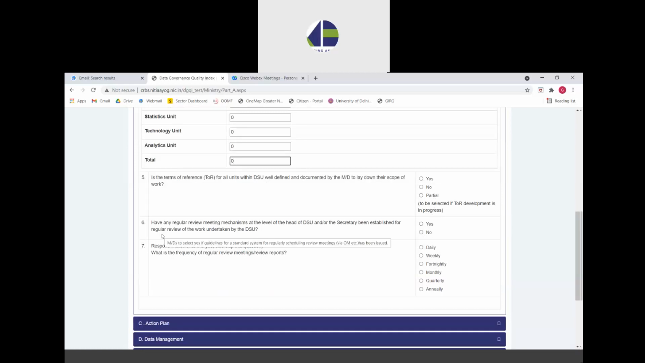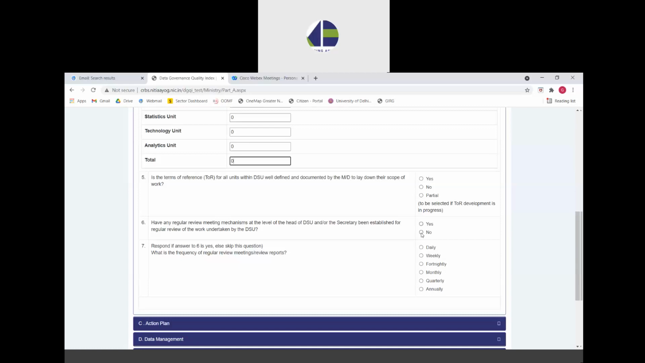Moving on to the next question, it's about the review meetings mechanism for the DSU. If regular review meeting mechanisms have been set up for the DSU to undertake a regular review of the work being undertaken by the DSU, such as any guidelines or office memorandum being shared, or any other kind of guidelines being issued, if that has been done, then the ministry can select yes. If that hasn't been done, then the ministry can select no.